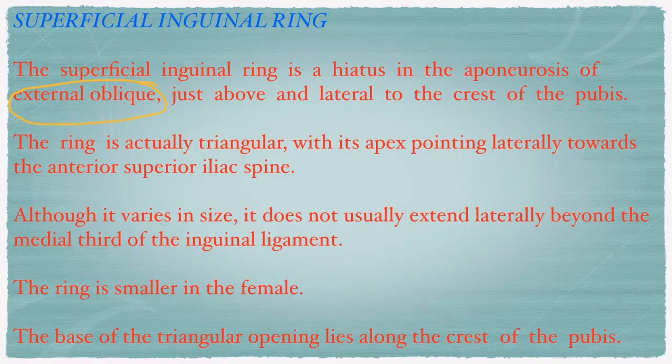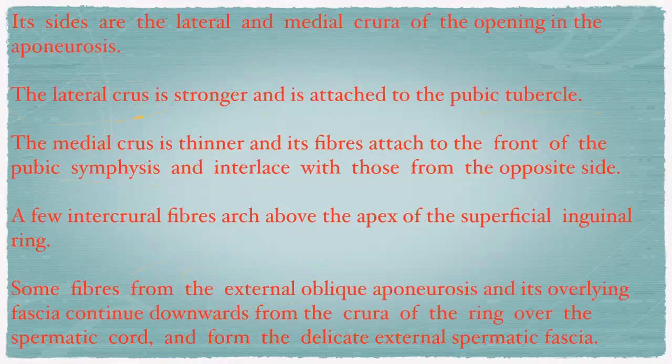The superficial inguinal ring is the hiatus in the external oblique aponeurosis, just above and lateral to the crest of the pubis. The ring is actually triangular, with its apex pointing laterally towards the anterior superior iliac spine. Although it varies in size, it does not usually extend laterally beyond the middle third of the inguinal ligament. The ring is smaller in the female. The base of the triangular opening lies along the crest of the pubis, right? Its sides are the lateral and medial crura of the opening in the aponeurosis.